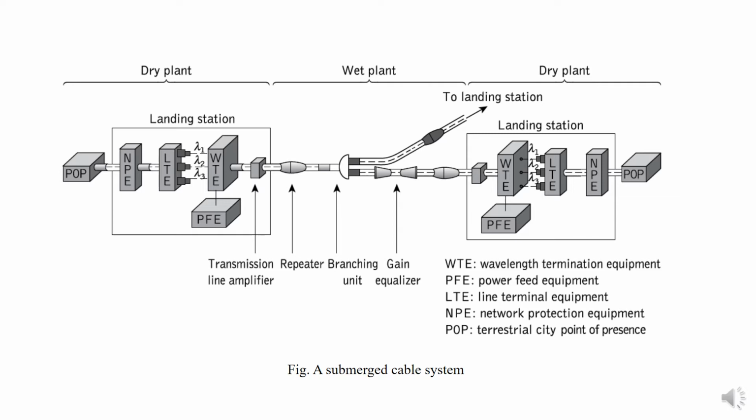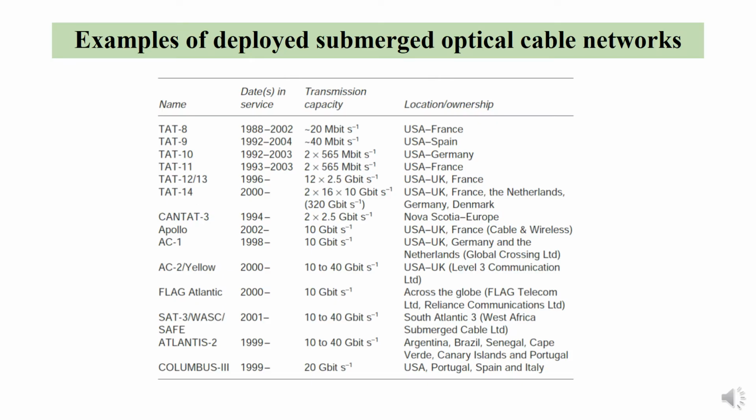The underwater cable includes components such as repeaters, gain equalizers and branch elements, as shown in the figure, to facilitate access to other landing stations.